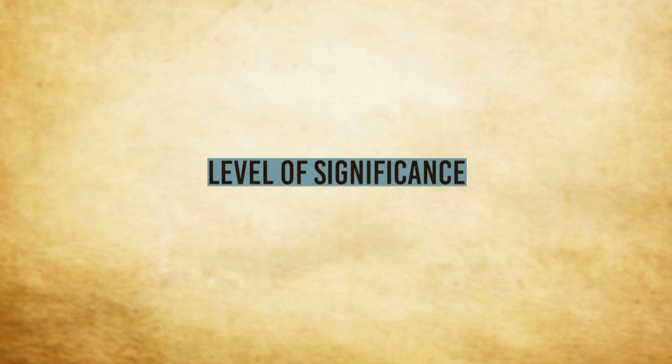Level of significance. This is very important in the context of testing of hypothesis. Now see, obviously we will try to make a test in such a manner that we can minimize the probabilities of both the types of errors.